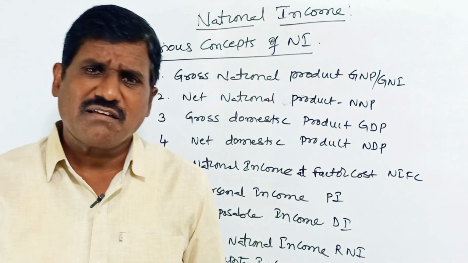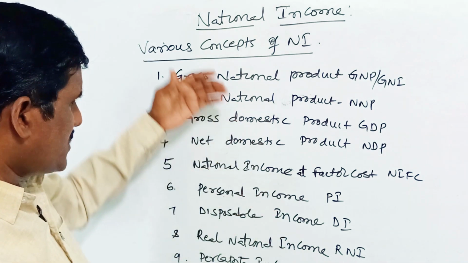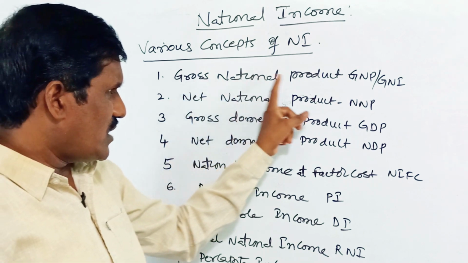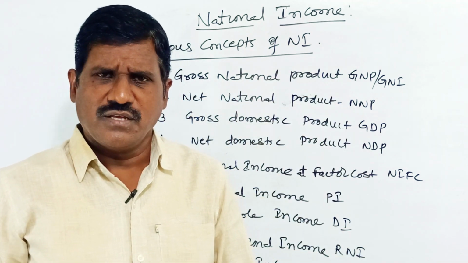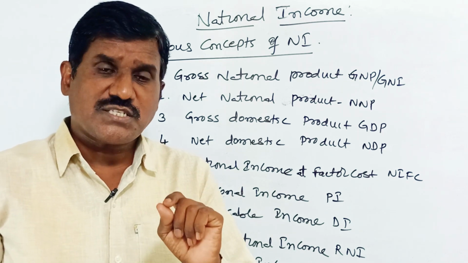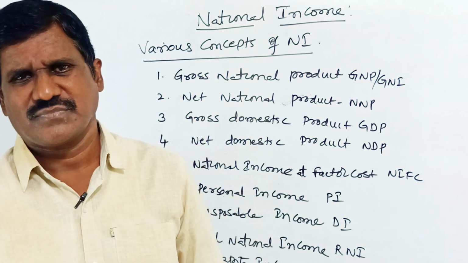So these are the various concepts of national income. Let us analyze them one by one serially. First one is gross national product. The total value of all final goods and services produced in one year is called the national income.